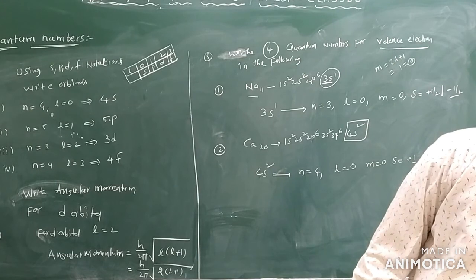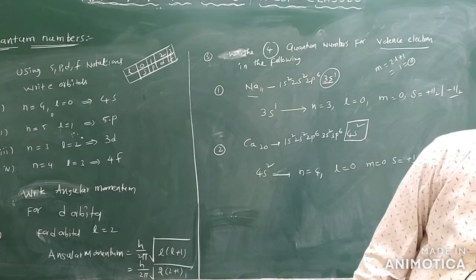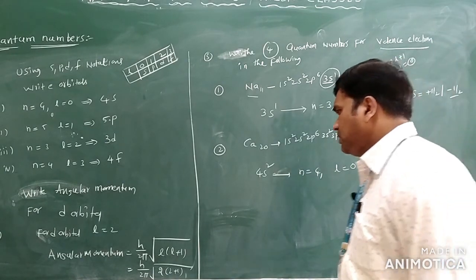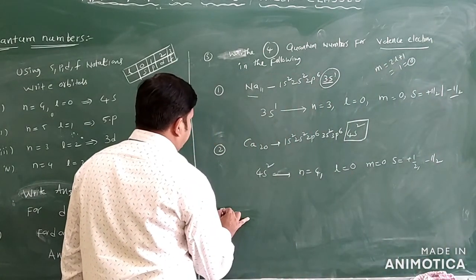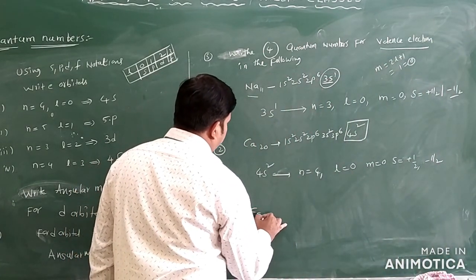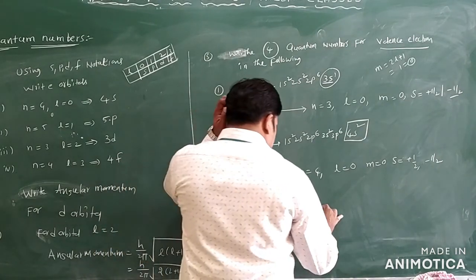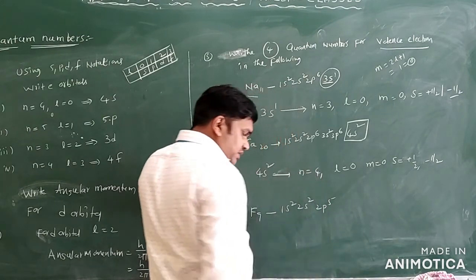Now one more question is given here. The configuration given is 1s2, 2s2, 2p5. You can imagine that is fluorine, atomic number 9.